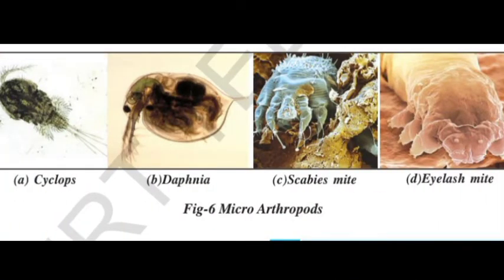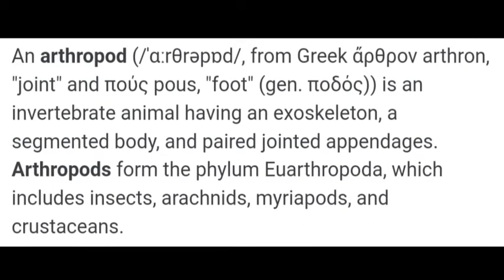Okay. Next, microarthropods. Cyclops, Daphnia, scabies mite, eyelash mite are the examples. Let's see their structure in detail. Before that, let's see what an arthropod is. Arthro means joint, pod means foot, so joint-footed animals. An invertebrate animal having an exoskeleton, a segmented body, and paired jointed appendages. Just like our fingers have joints, the same way these animals have joints. These form the phylum Euarthropoda.